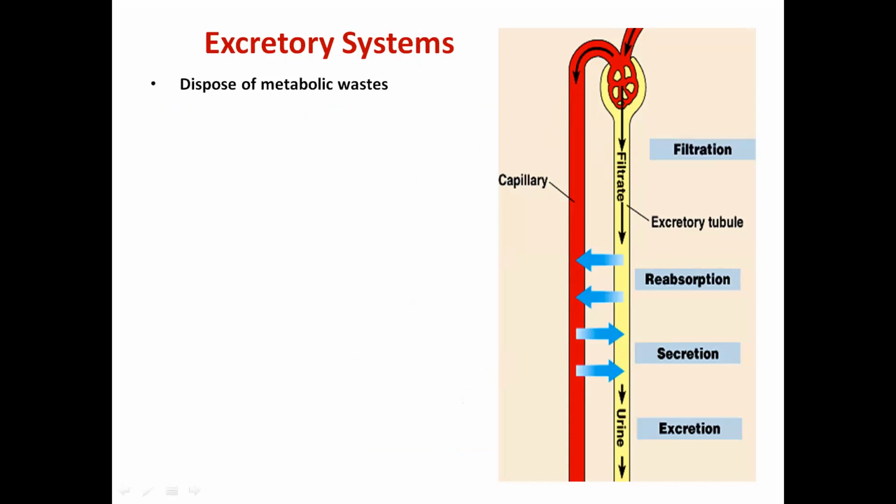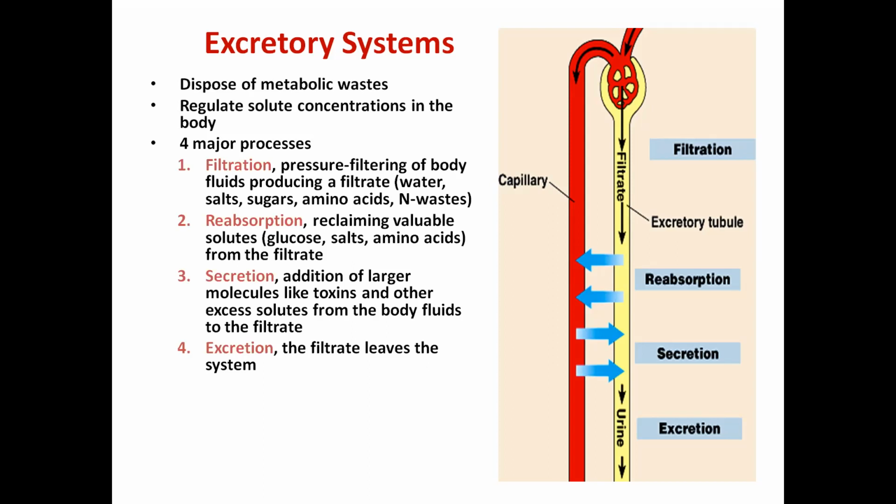When I'm talking about the excretory system, it disposes of metabolic waste and regulates the solute concentration in the body, and it basically has four major processes. The very first one is filtration, where pressure filtering of the body fluid occurs. So the water, salt, sugar, amino acids and nitrogenous waste get filtered here. During this filtration, some valuable solutes also get filtered. So in this proximal segment, there is a reclaiming of these substances.